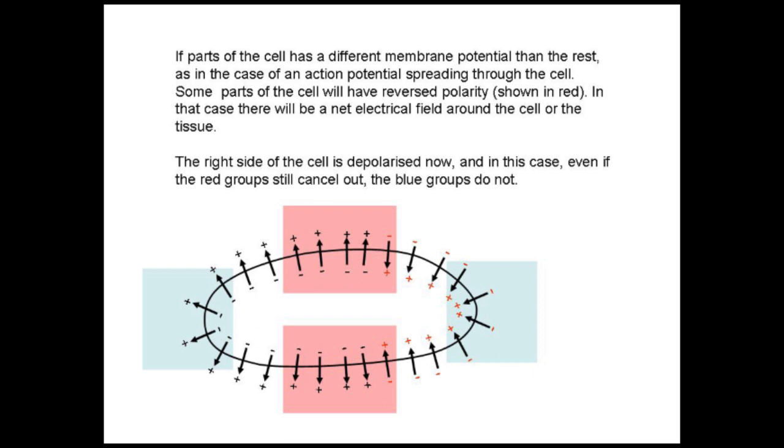The left side of the cell is different than the right side of the cell. You can instantly see that even if the pink shaded dipoles cancel each other out, the blue ones now have the same orientation with each other, so they'll add up to something. So this cell will have a net dipole, and it will have an electrical field around it.